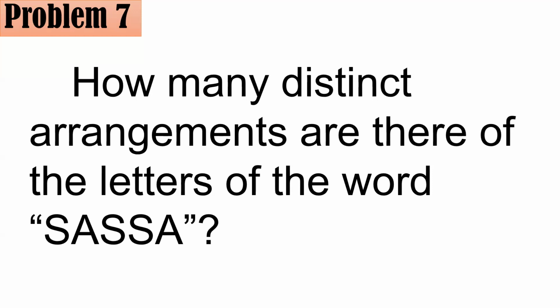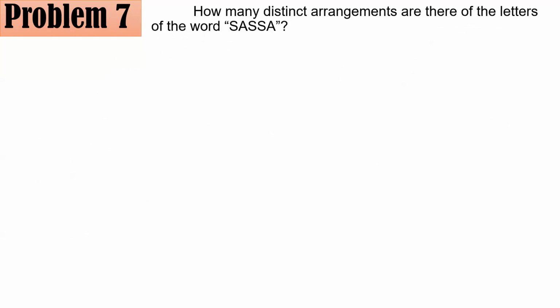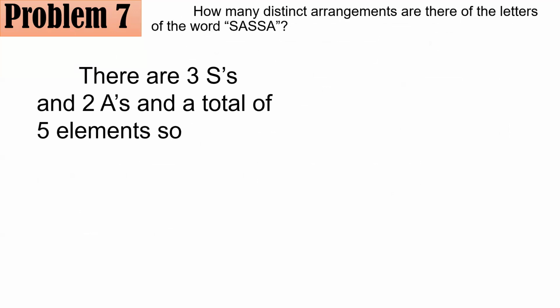If you encounter something like this, it involves a permutation with indistinct or repeated elements.